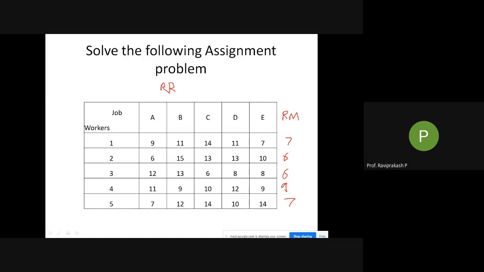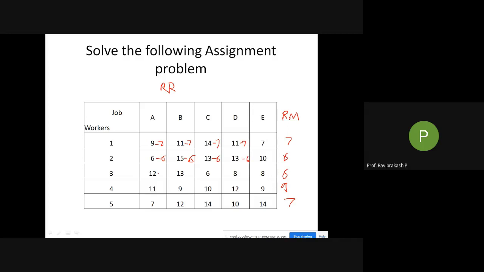Now next, subtract this row minimum from all the values in that particular row, only in that row, because this is the row minimum of that row. So this is 9 minus 7, 11 minus 7, 14 minus 7, 11 minus 7. Similarly for all: 6 minus 6, 15 minus 6, 13 minus 6, 13 minus 6.